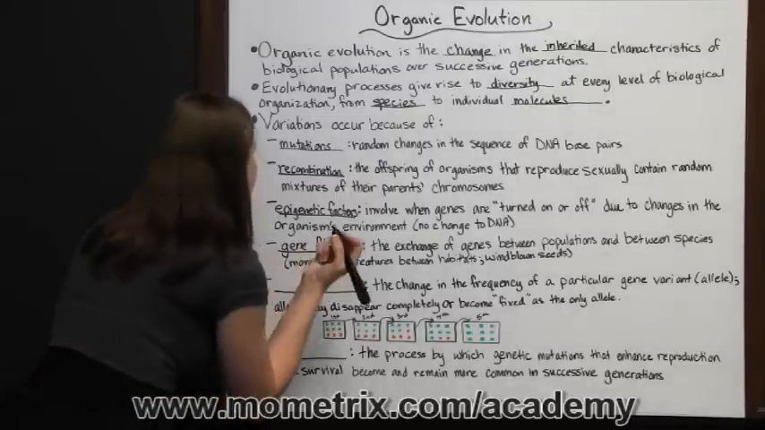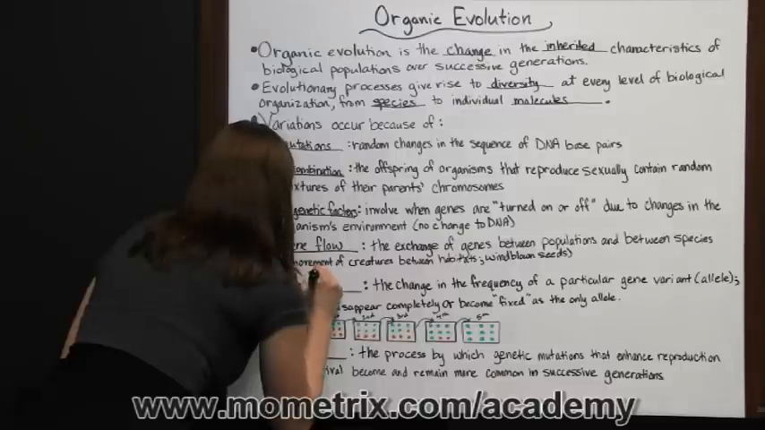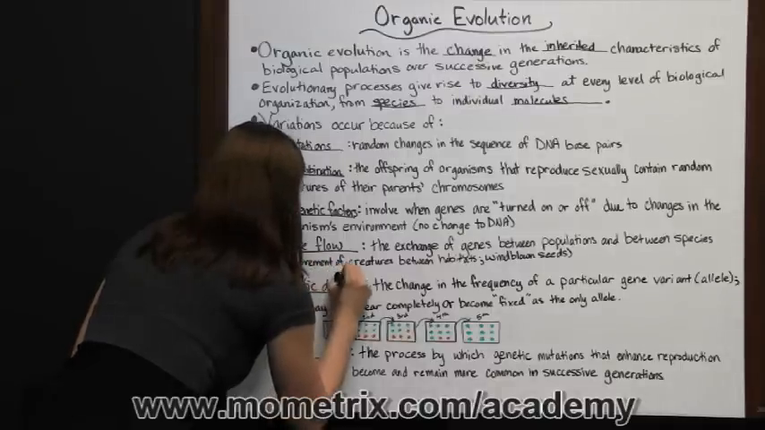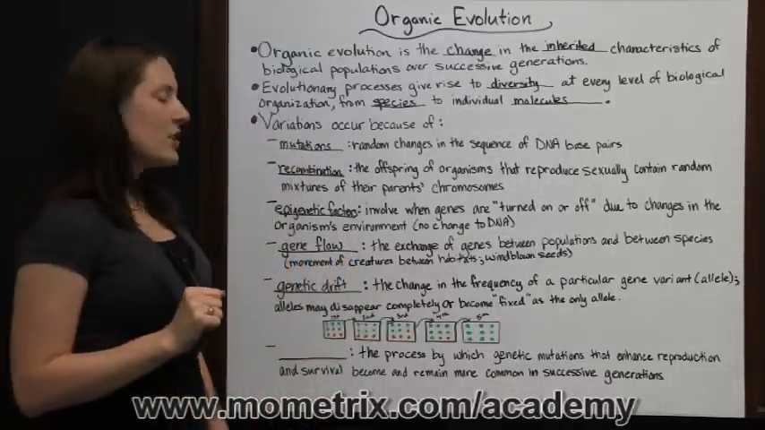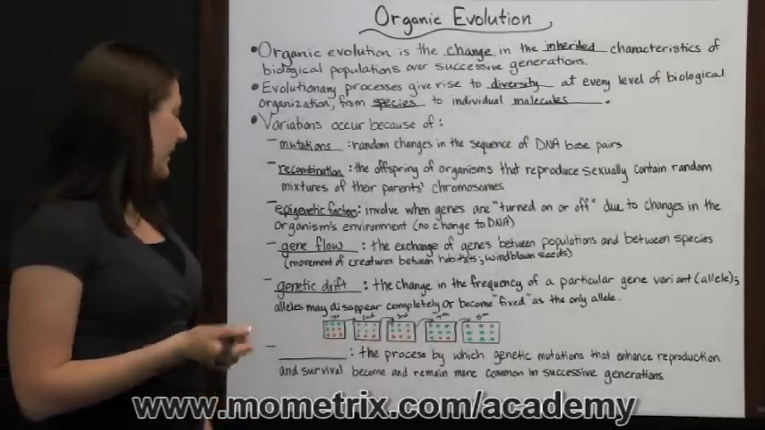Another reason variations can occur is genetic drift. And that is the change in the frequency of a particular gene variant, known as an allele.